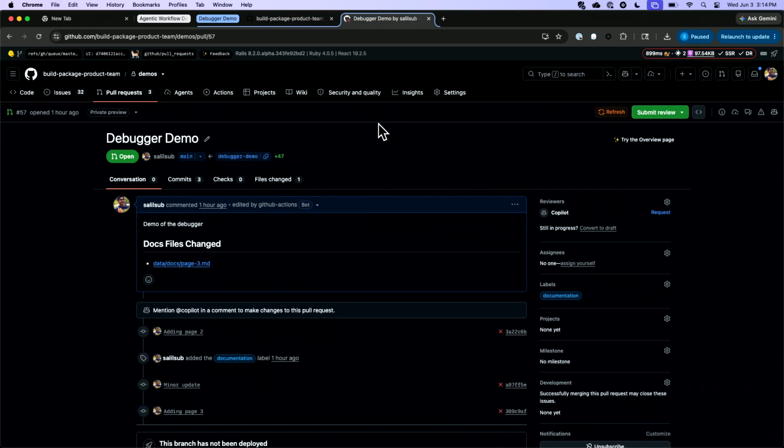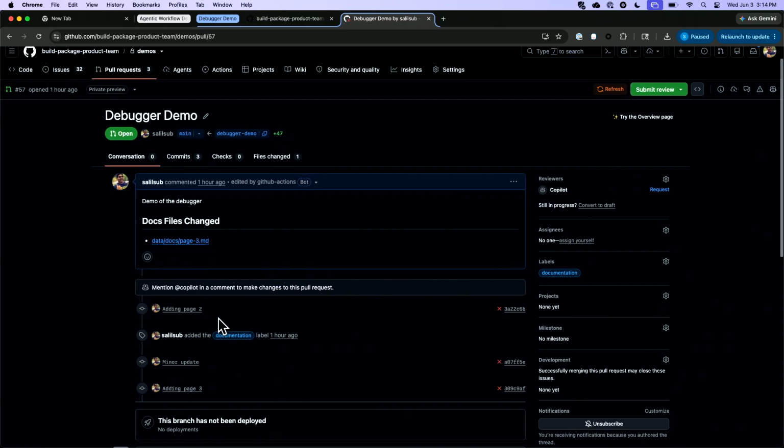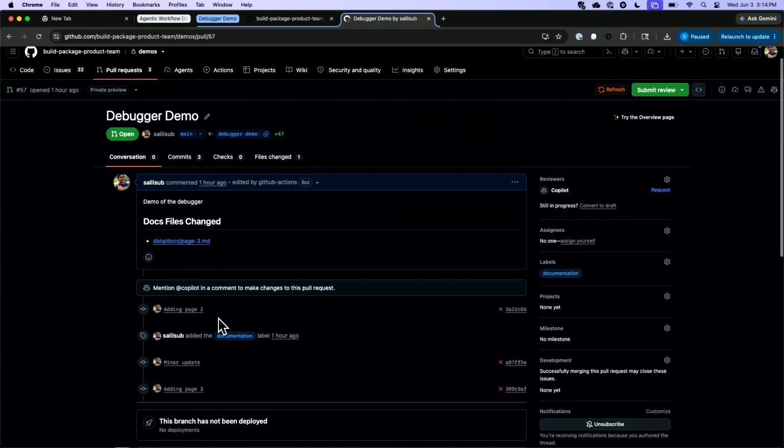Gotcha. But we should expect it to see page 2 and page 3, but for some reason, this workflow is only showing page 3. It's a little weird. It's not what I'm expecting. So the Actions didn't work as you wanted it. Exactly. The workflow didn't operate the way I expected, and normally what I do in this case, in the old world, is I'd have to just kind of put in a bunch of print statements.